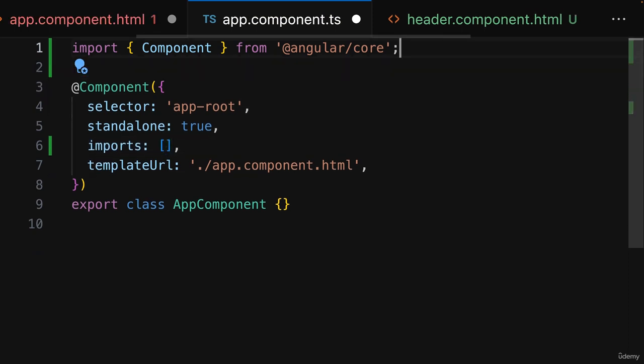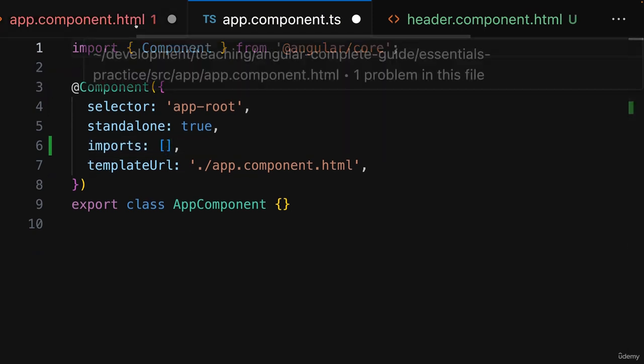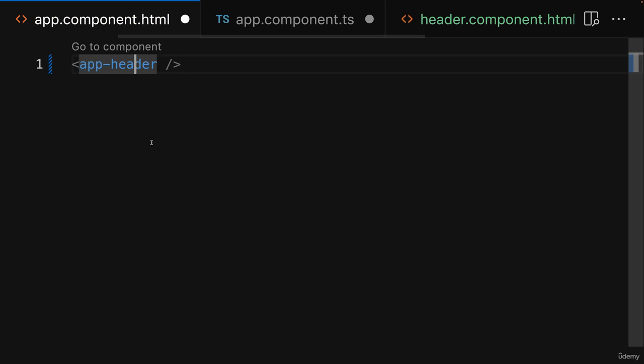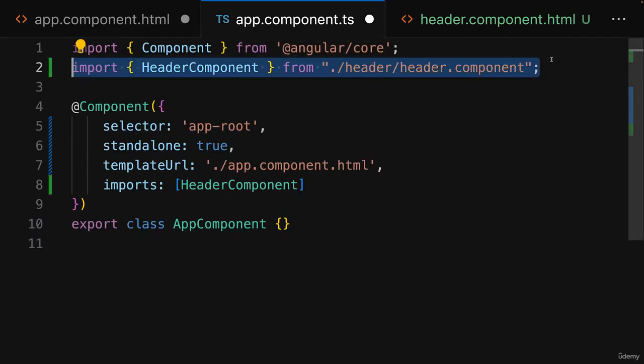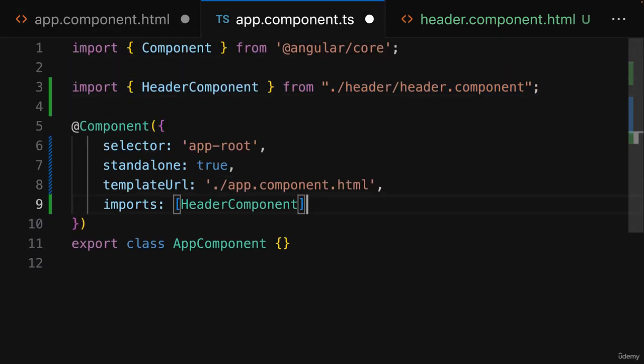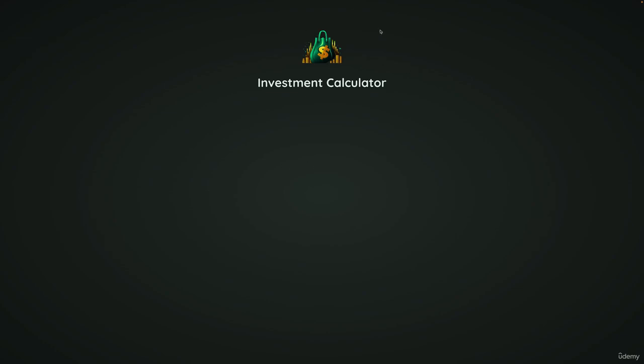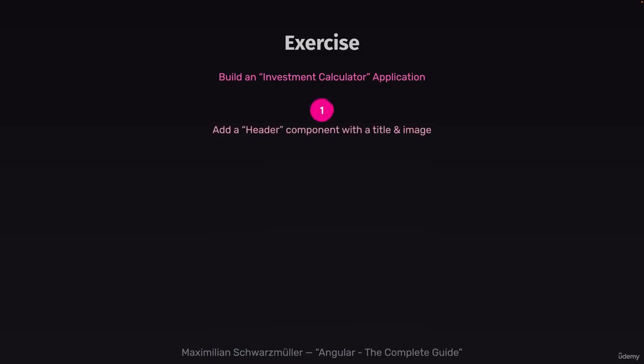Alternatively, if I remove that, we could of course also have used our IDE support, and we could have chosen that quick fix here, which Visual Studio Code suggested to me. This also adds this import and adds it here to this imports array. And with that, if you go back to localhost 4200, you should now see your header here on the screen, the title and the image. And that's the first step completed already, though of course arguably the remaining steps will take up more time.